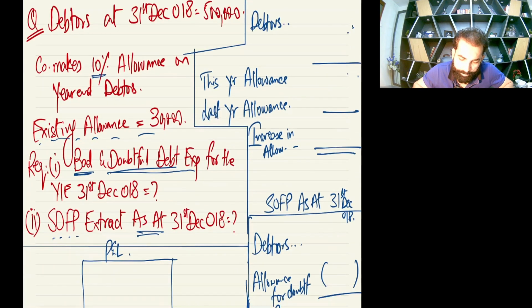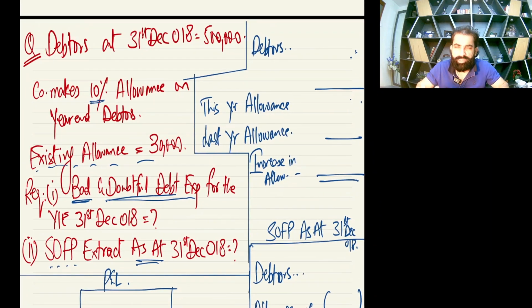Okay, so this is question number one, the very first basic question. We'll play slow, and we'll win the match. It is written: debtors at 31st December 2018 is 500,000. So this is your year-end debtors. Go slow. Company makes 10% allowance on year-end debtors. So we have 500,000 debtors at the year end, and we have to make allowance of 10%. So 500,000 multiplied by 10% is 50,000.